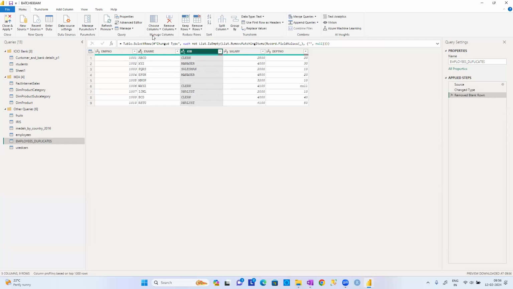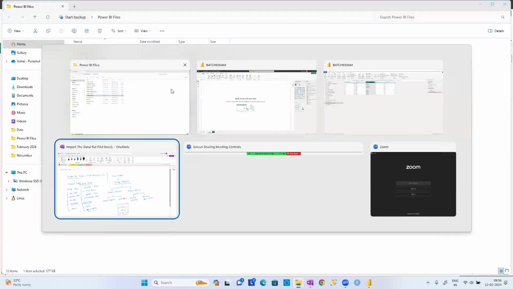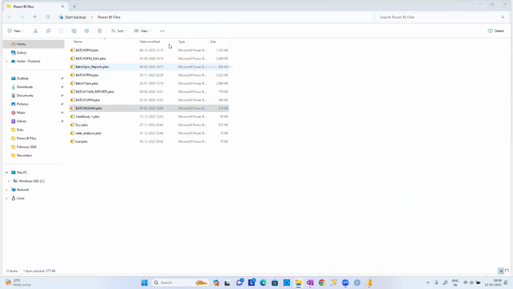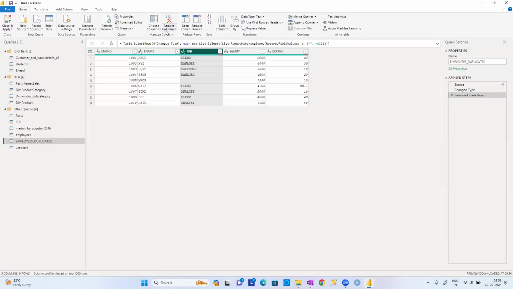So see there, manage columns are there, and reduce rows are there. Manage columns, okay? I told you, right? Manage columns. Inside that, choose columns options are there, and the other one is remove columns. Again, in choose columns, 2 options are there. And here also we have 2 options, reduce rows, keep rows, and remove rows.